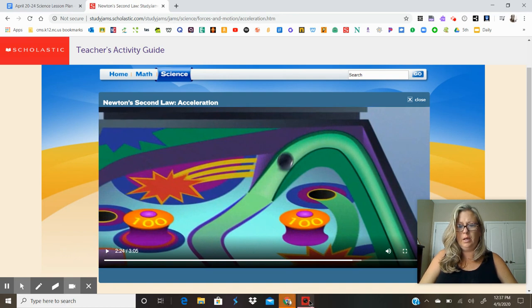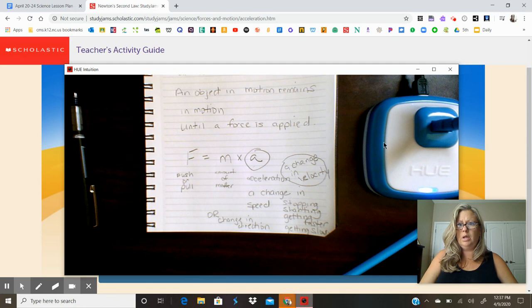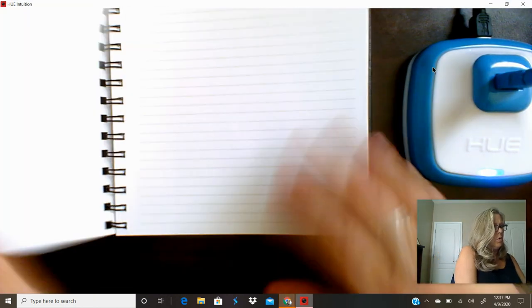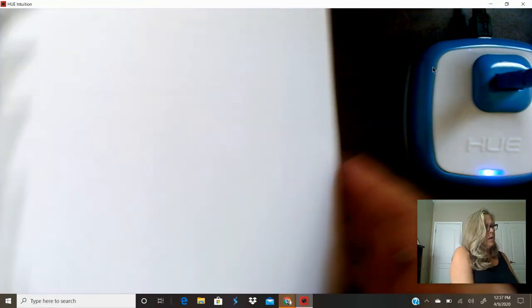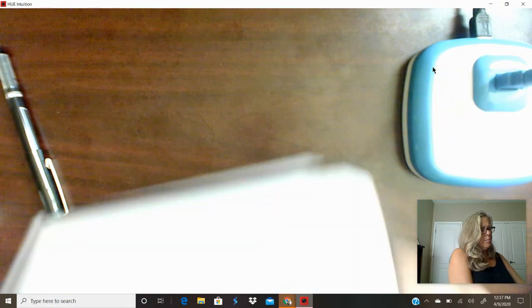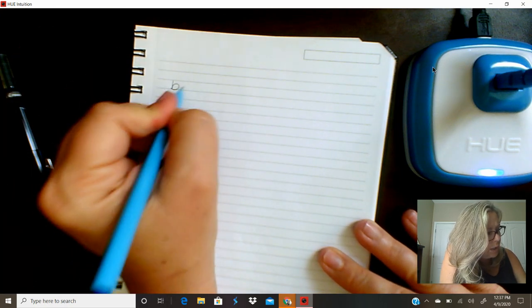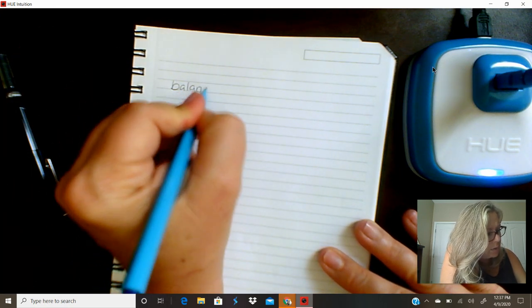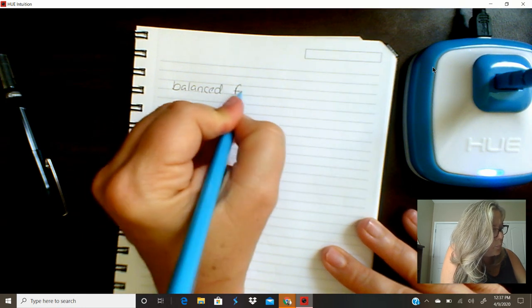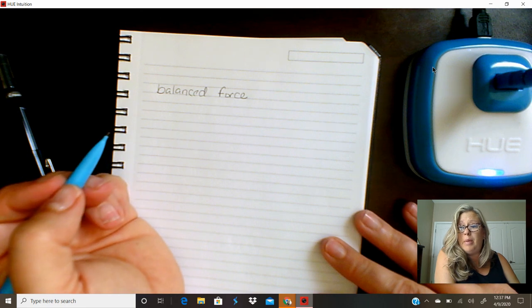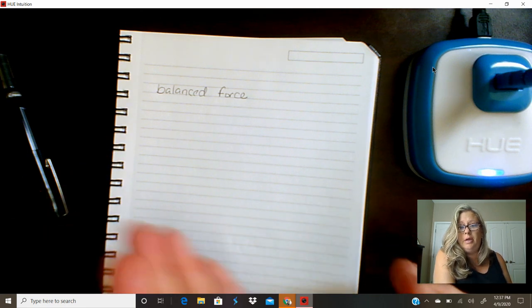She mentioned something called unbalanced force, and let's talk about that for just a second on my notebook. All right, there are balanced forces, and a balanced force is when you apply the exact same amount of force that's being applied back.